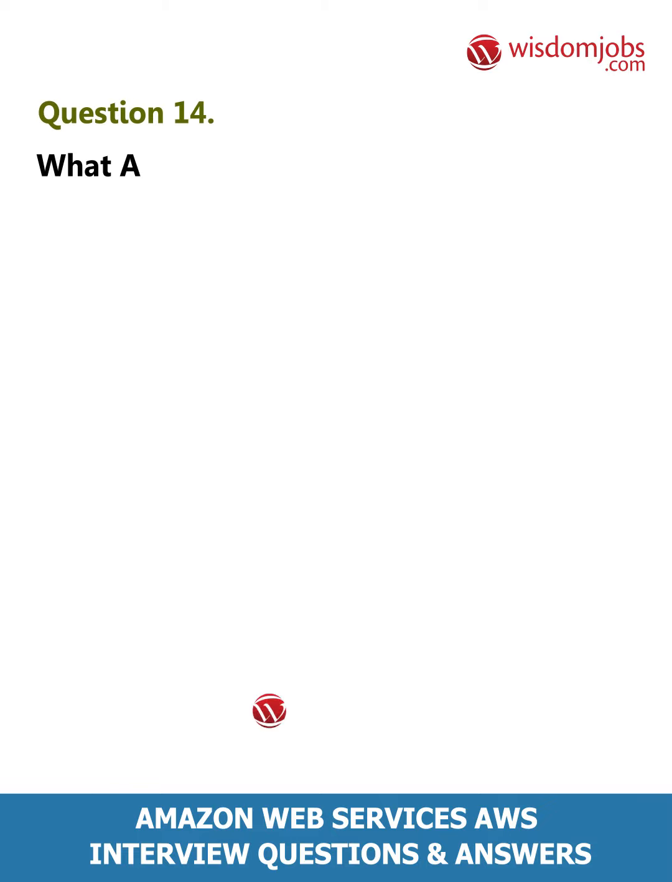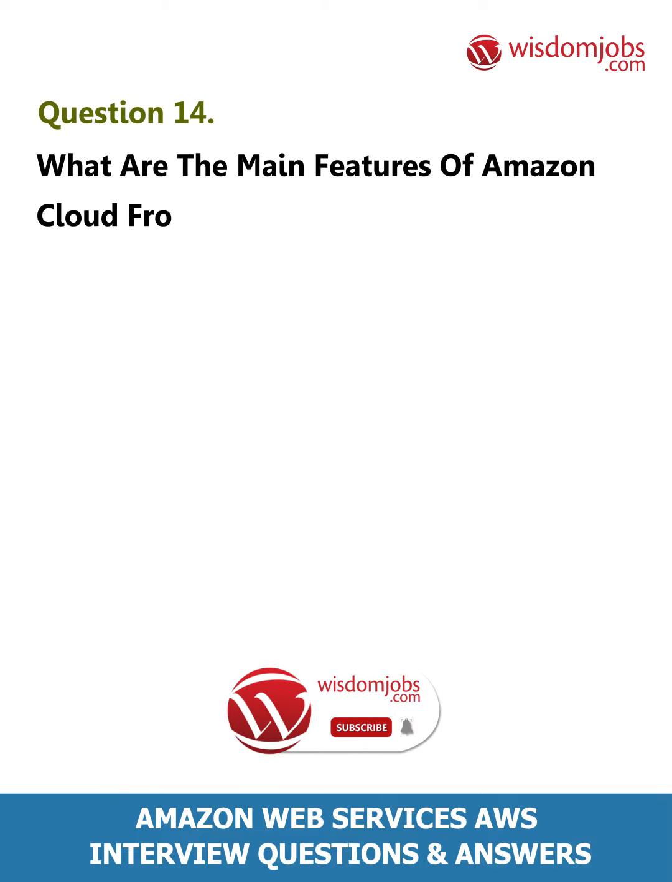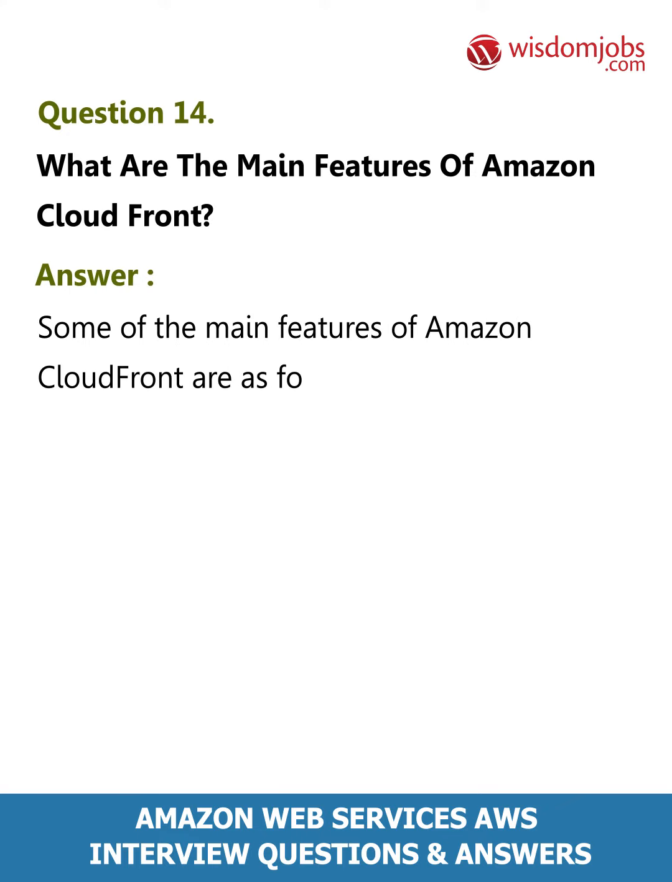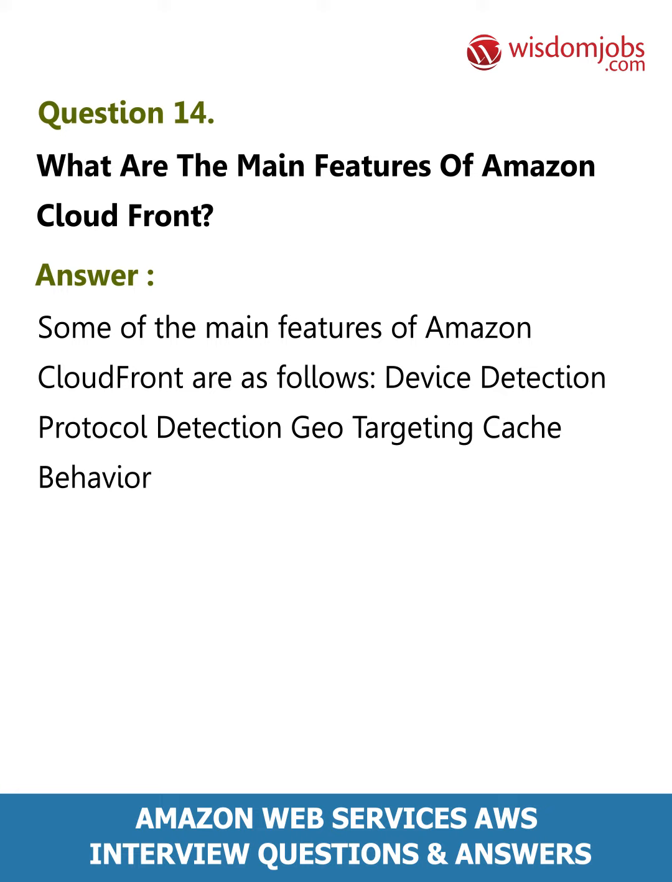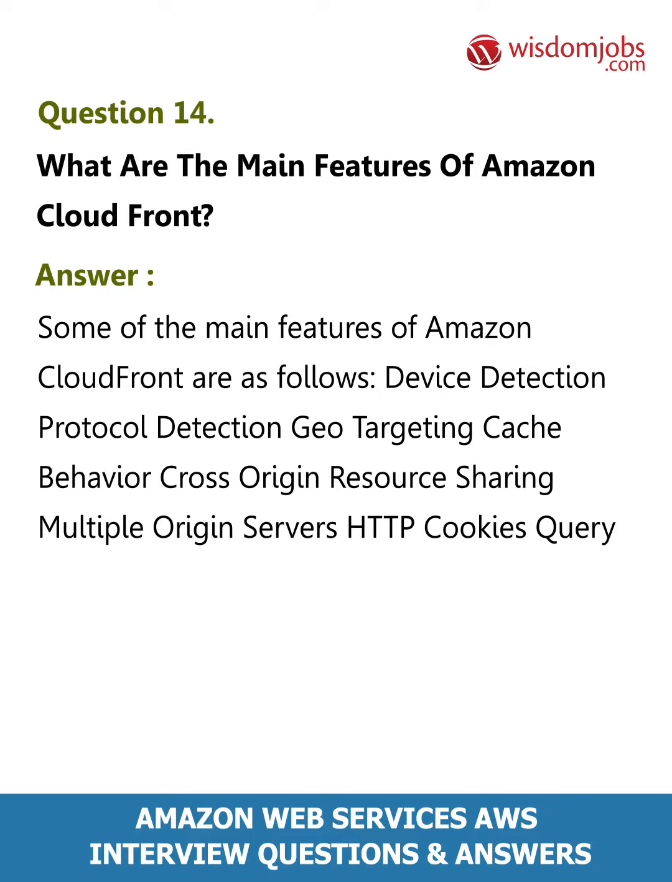Question 14. What are the main features of Amazon CloudFront? Answer. Some of the main features of Amazon CloudFront are as follows: device detection, protocol detection, geo-targeting, cache behavior, cross-origin resource sharing, multiple origin servers, HTTP cookies, query string parameters, custom SSL.